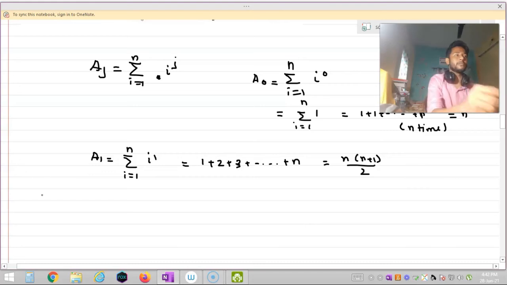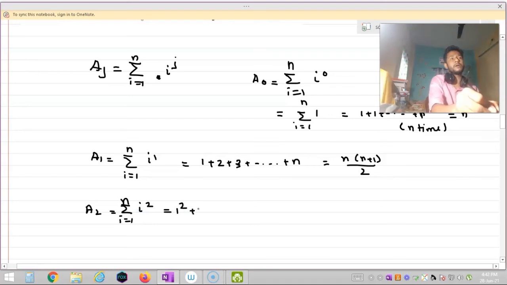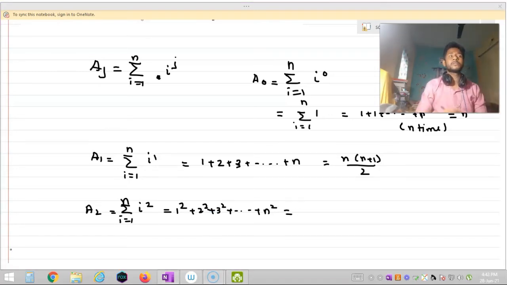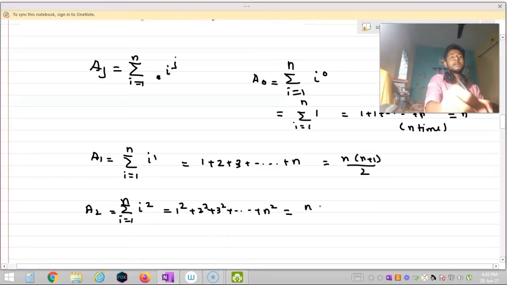Now what is A2? A2 equal to summation i equal to 1 to n i to the power 2. So this is nothing but 1 square plus 2 square plus 3 square plus dot dot up to n square. We know that the sum of squares of first n natural numbers is n into n plus 1 into 2n plus 1 by 6.